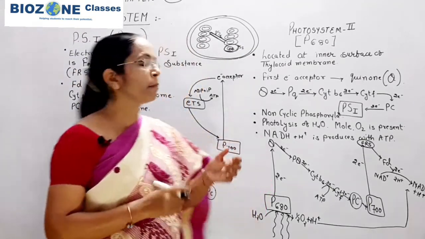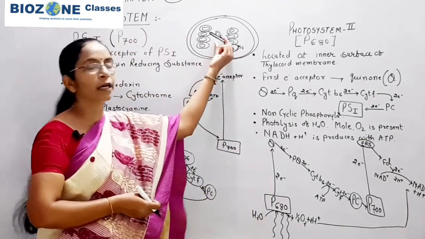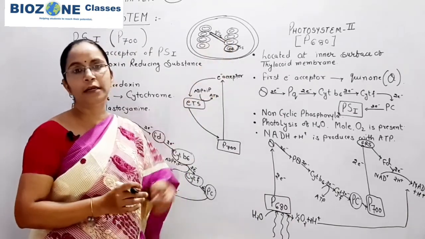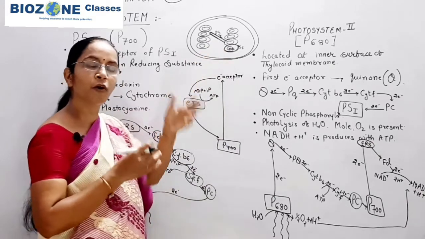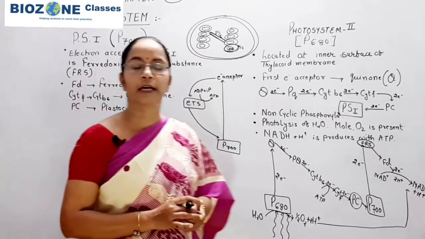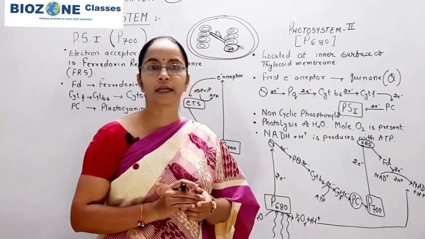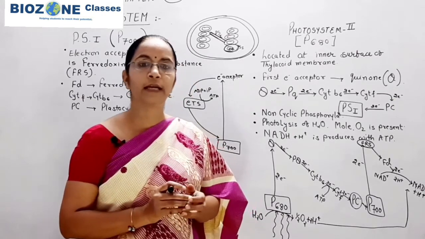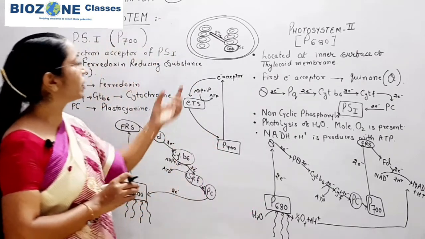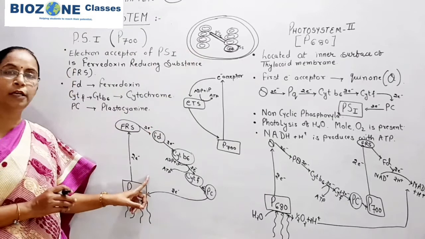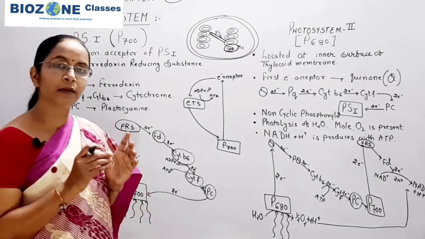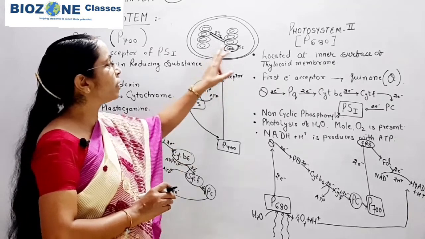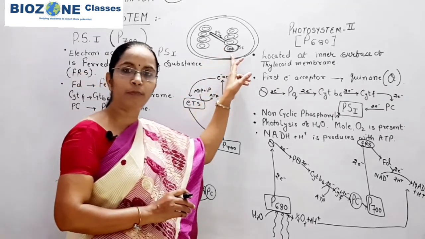here you remember, when PS1 is located on stroma lamellae, then this PS1 is devoid of NADP reductase, and when the NADP reductase enzyme is completely absent, in that case this PS1 only shows cyclic phosphorylation. So this is actually the main reason that PS1 is located at two different positions.